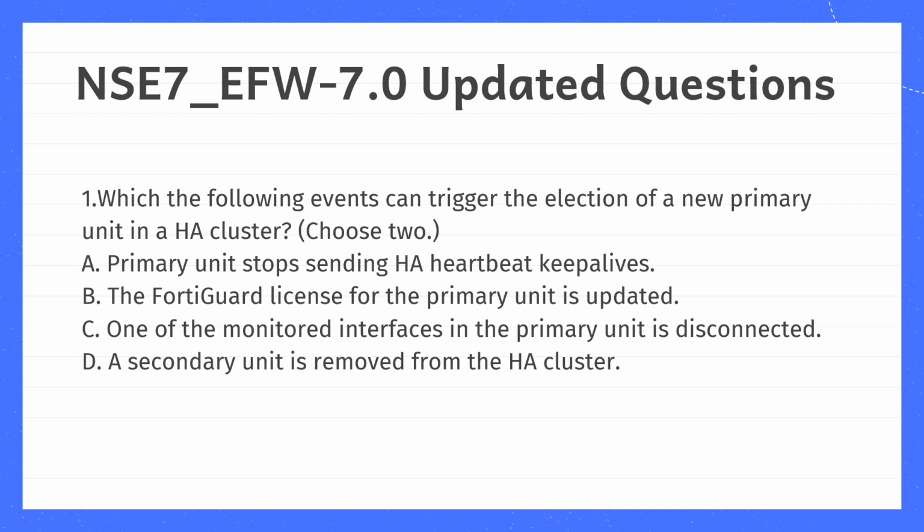1. Which of the following events can trigger the election of a new primary unit in an HA cluster? Choose 2. A. Primary unit stops sending HA heartbeat keepalives. B. The FortiGuard license for the primary unit is updated. C. One of the monitored interfaces in the primary unit is disconnected. D. A secondary unit is removed from the HA cluster.